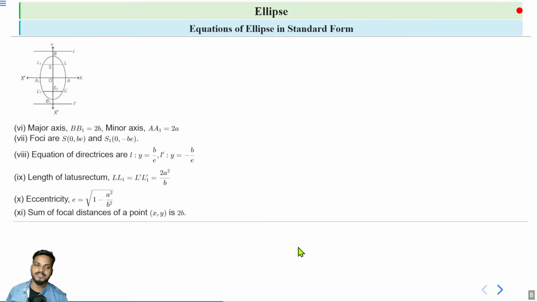And the sum of focal distances of any point x comma y is given by 2b. So if we have any point on a vertical ellipse, let's suppose P with coordinates x comma y, then PS plus PS1 is equal to 2b. So this is all about the vertical ellipse.